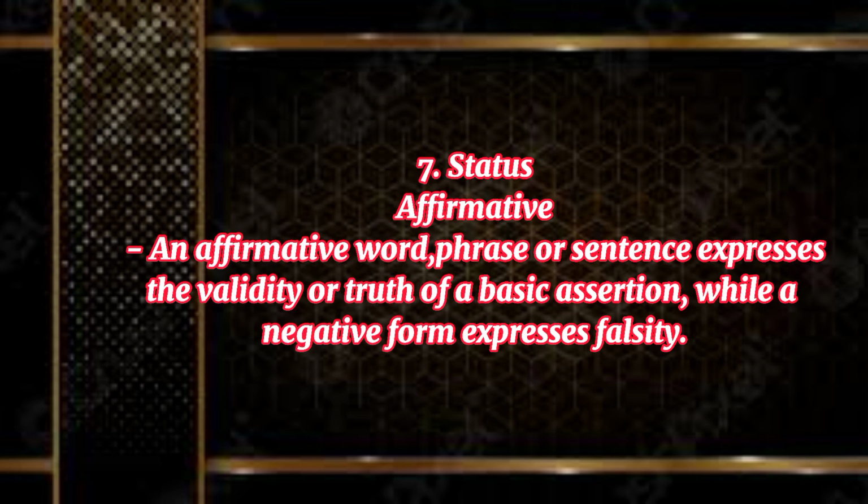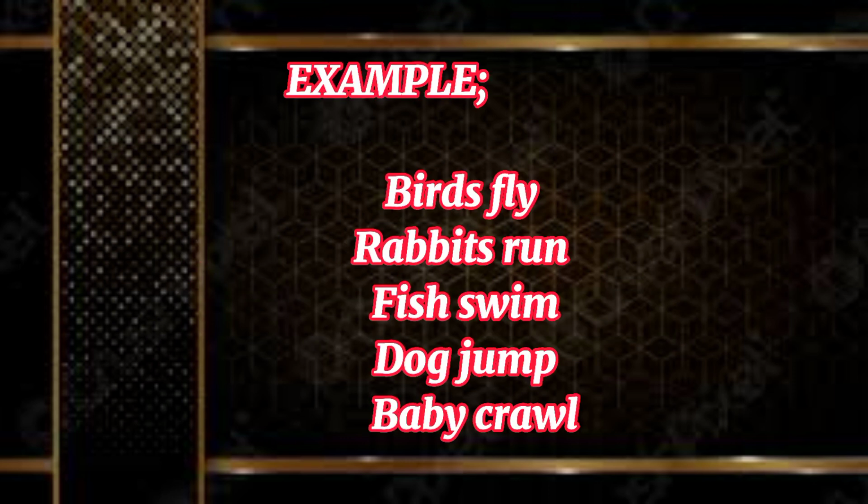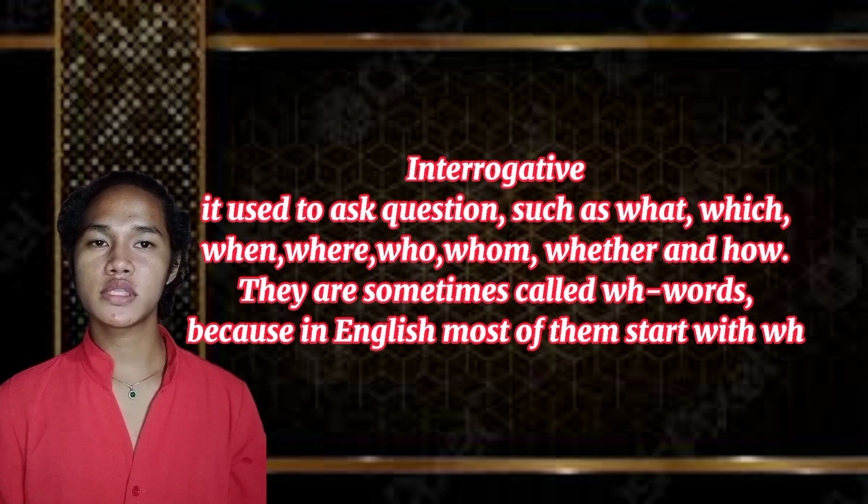And lastly, the status. Affirmative status: a word, phrase, or sentence expresses the validity or truth of a basic assertion, while a negative form expresses its falsity. For example, birds fly, rabbits run, fish swim, dogs jump, babies crawl. These are all informative sentences where the subjects are actively doing something, thereby making a positive statement about the noun in motion. Next is interrogative status.